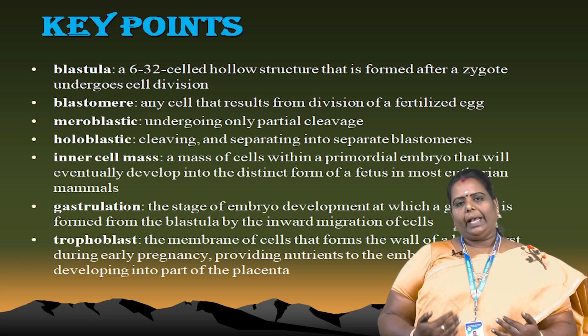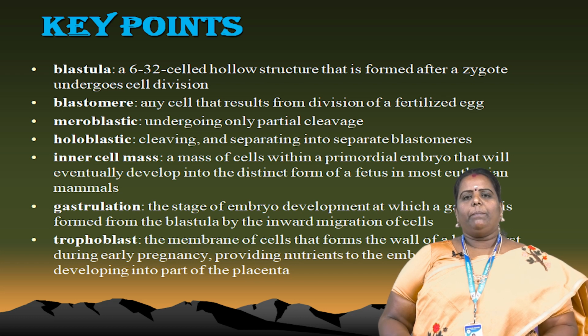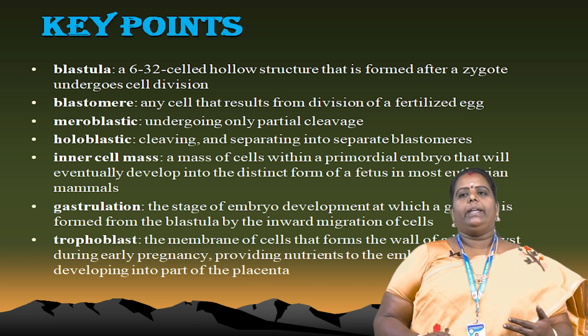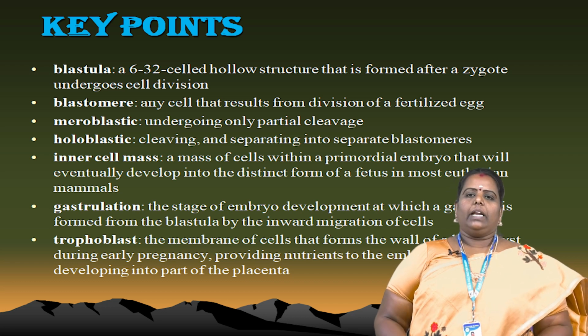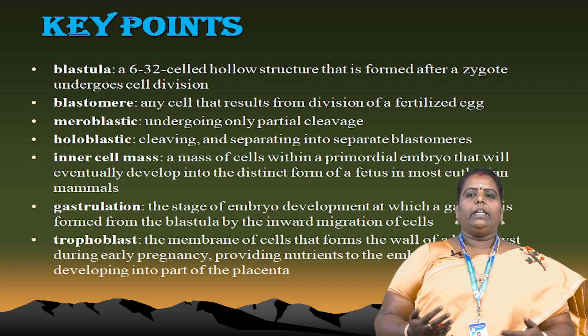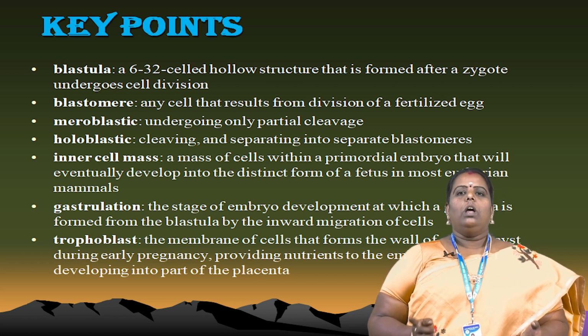Another stage is gastrulation. During gastrulation, the stage of embryo development at which the gastrula is formed from the blastula by inward migration of the cells. The next stage is the blastula stage. Invagination is the inward migration, the movement of the cells, that's all.